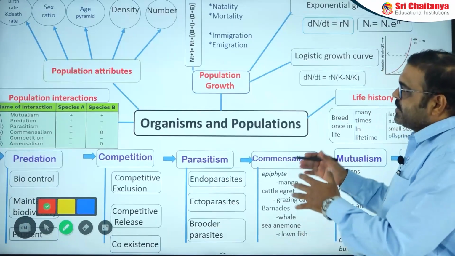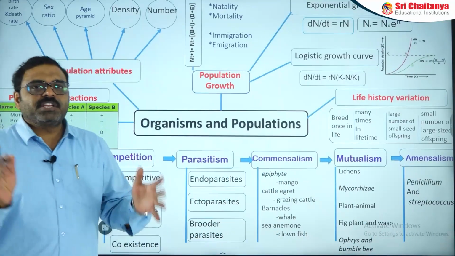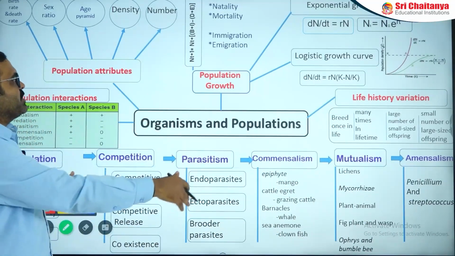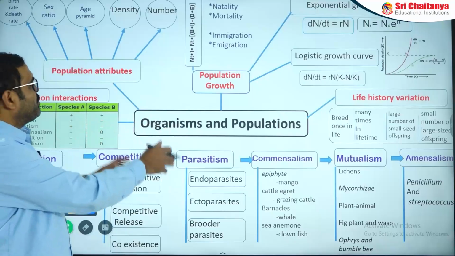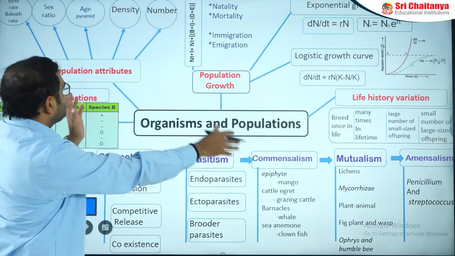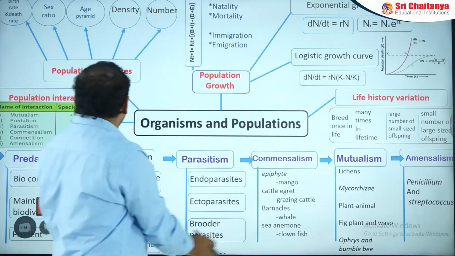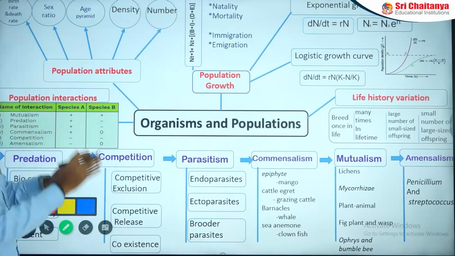Dear students, this flow chart on organisms and population summarizes all the information. It explains that organism populations can be described with four important sub-areas: population attributes, population growth, life history variation and population interactions.